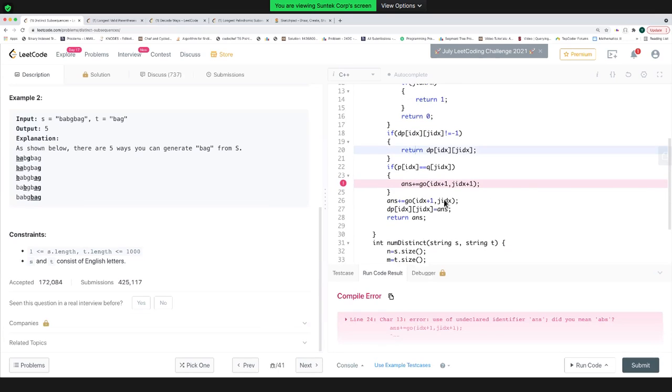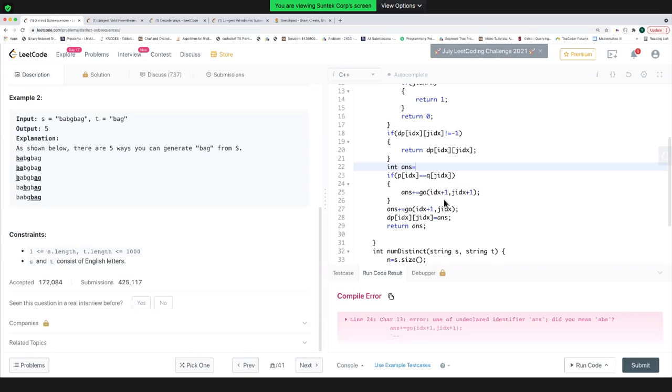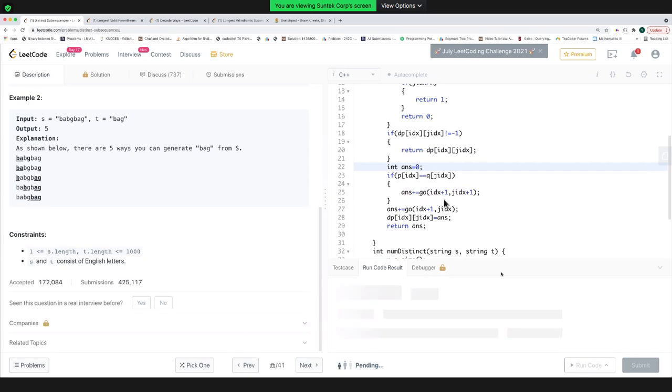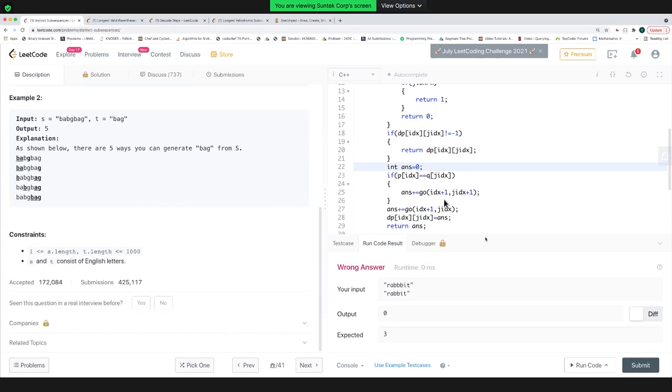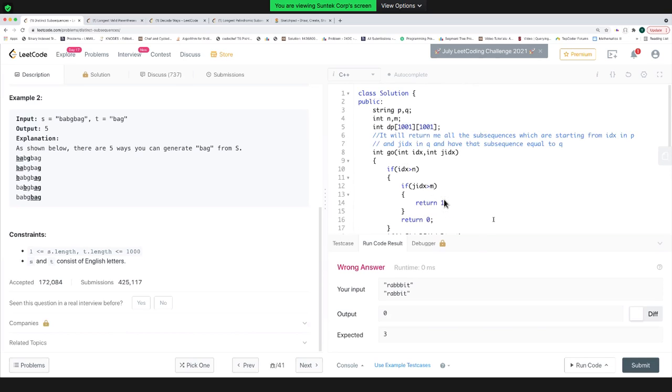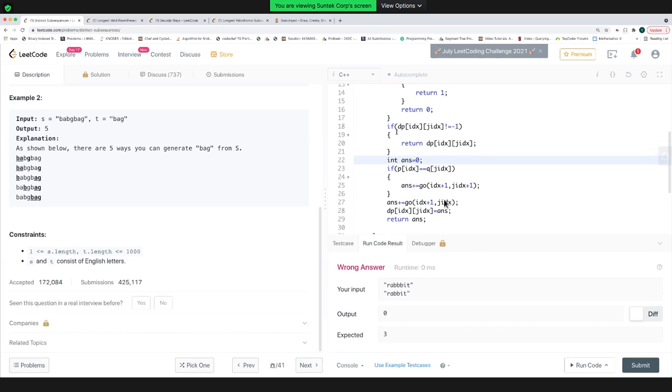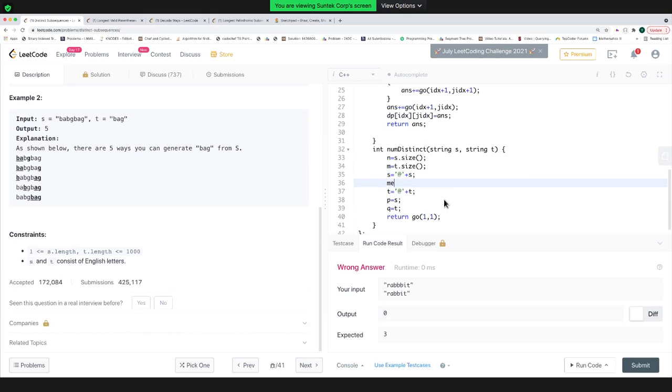Oh yeah, sorry, answer is not clear. Okay, so it's showing me a wrong answer. Have I missed something? Yeah, I haven't initialized my DP array with a minus one. I got it.